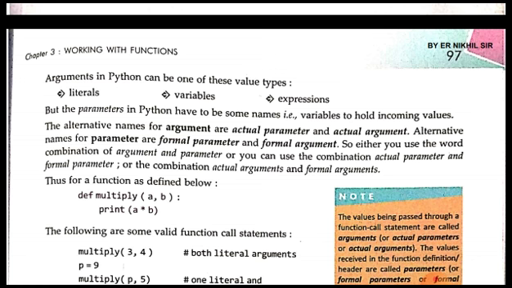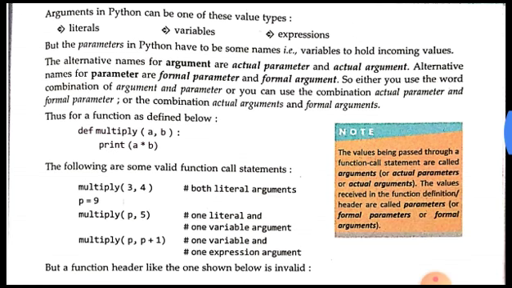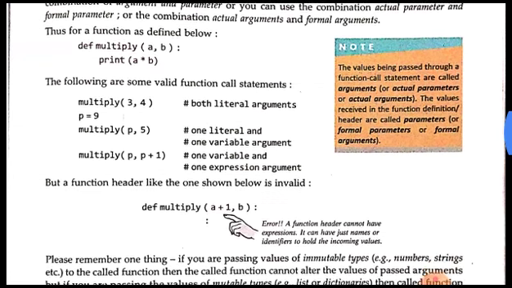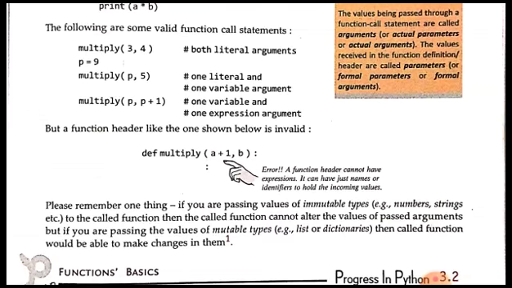See the note here. The values being passed through a function call statement are called arguments, or actual parameters, or actual arguments, and the values received in the function definition header are called the parameters, or formal parameters, or formal arguments. This is the difference between the two. I hope it is clear to you now.